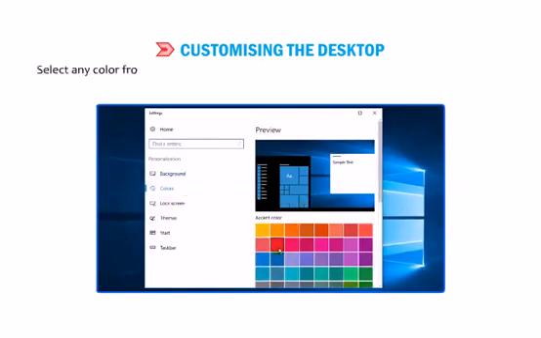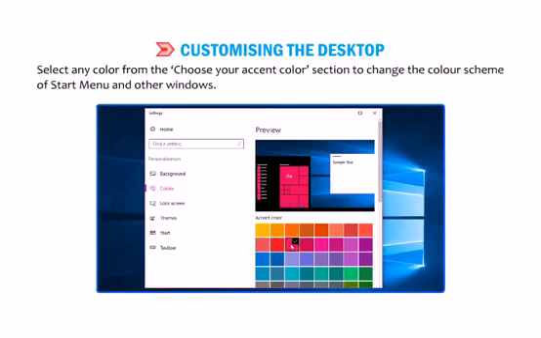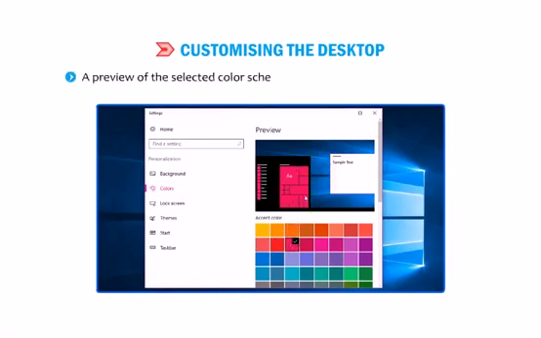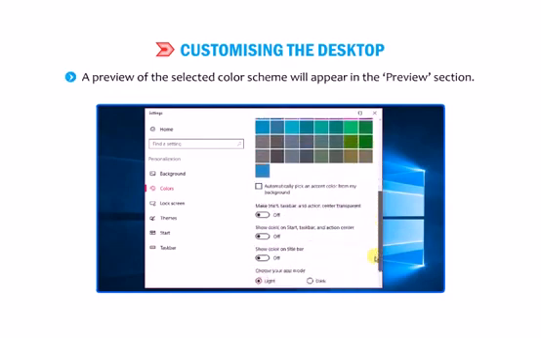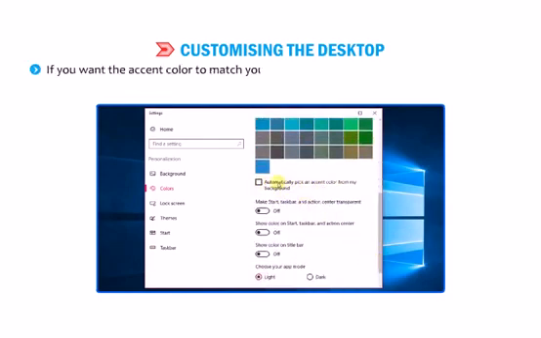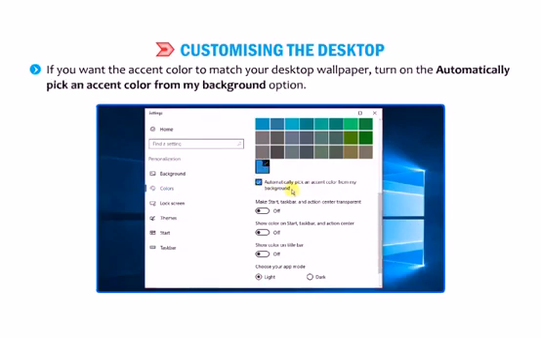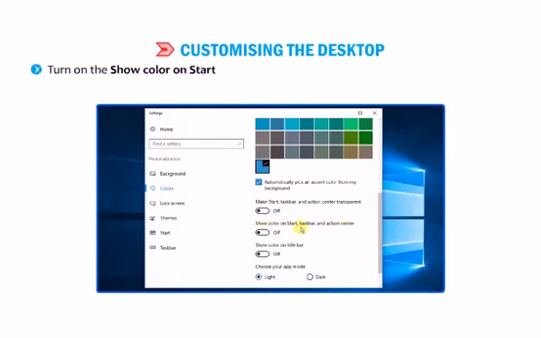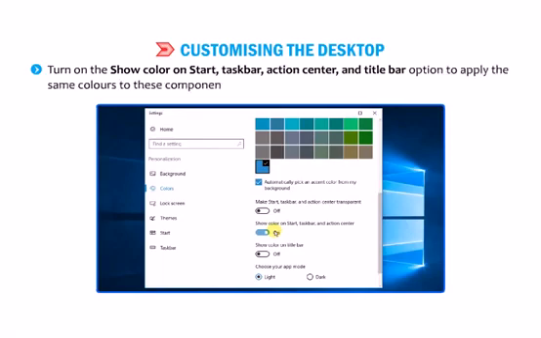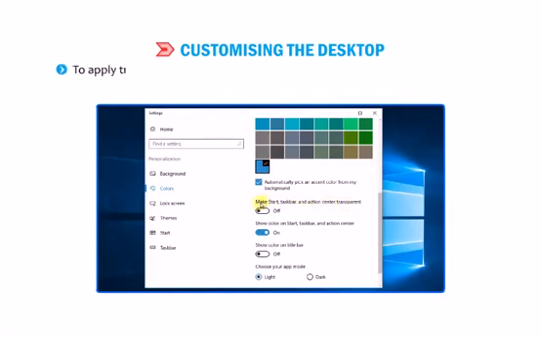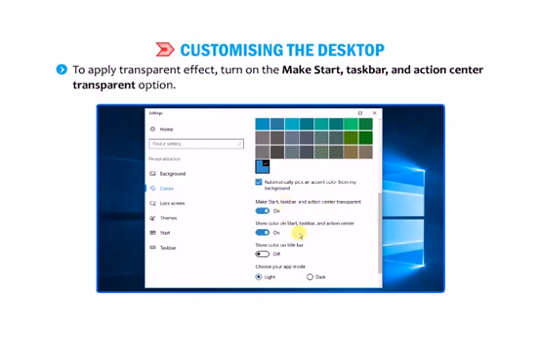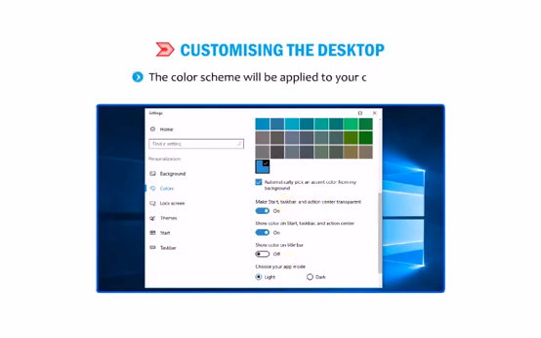Select any color from the Choose Your Accent Color section to change the color scheme of Start menu and other windows. A preview of the selected color scheme will appear in the Preview section. If you want the accent color to match your desktop wallpaper, turn on the Automatically Pick an Accent Color from My Background option. Turn on the Show Color on Start, Taskbar, Action Center and Title Bar option to apply the same colors to these components of the desktop. To apply transparent effect, turn on the Make Start, Taskbar and Action Center Transparent option. The color scheme will be applied to your desktop.